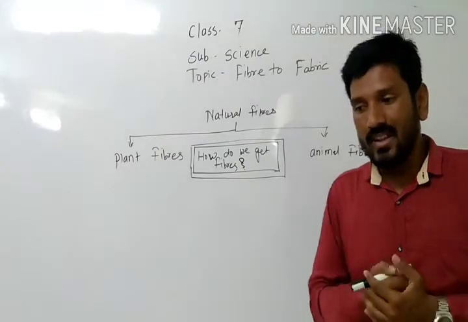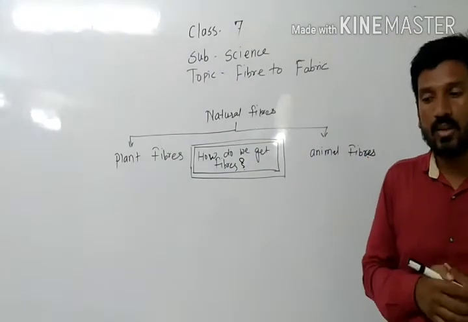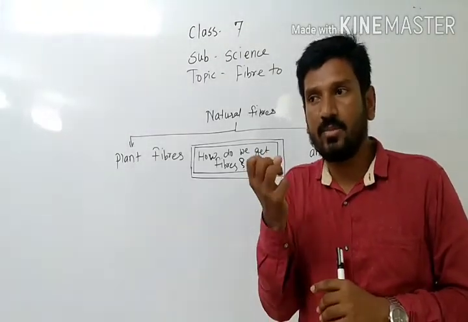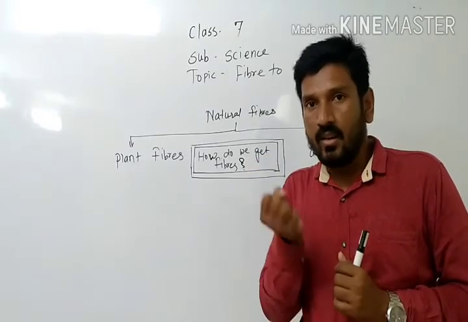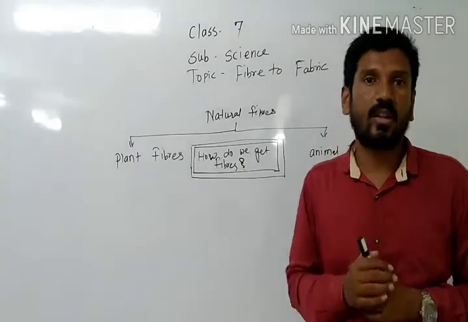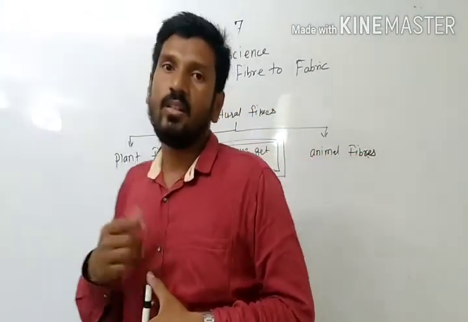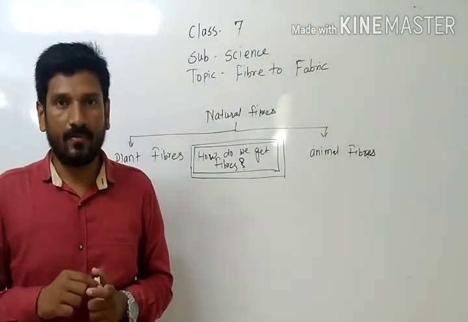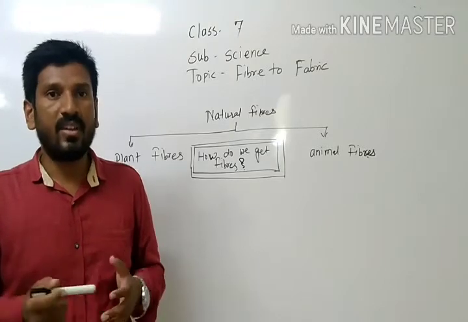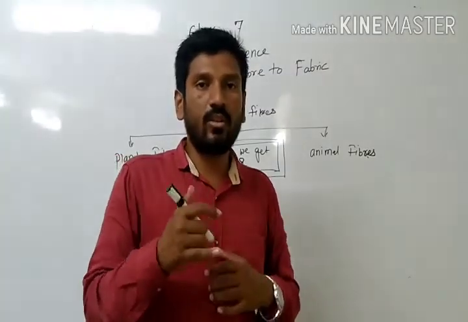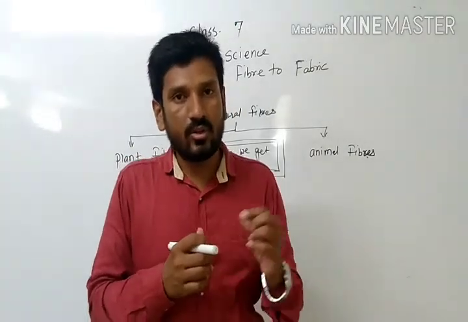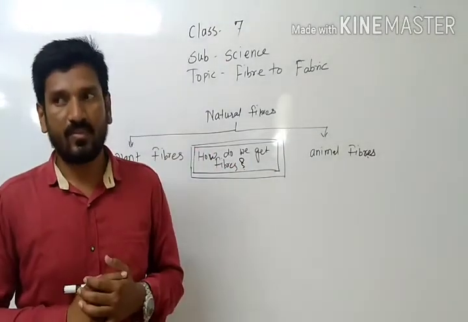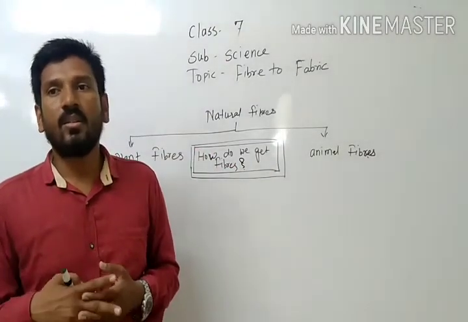The cotton plant has a fruit, and when that fruit bursts, cotton comes out from it. The people pluck that cotton from the cotton plant and send it to the industry, a factory. From there, the seeds and unwanted things are removed. It is drawn into thin fibers, and those fibers, yarns, are converted into fabrics. So we obtain cotton from the cotton plants.